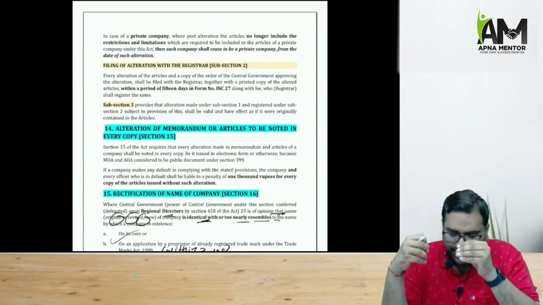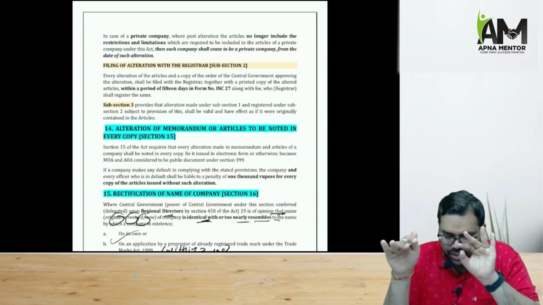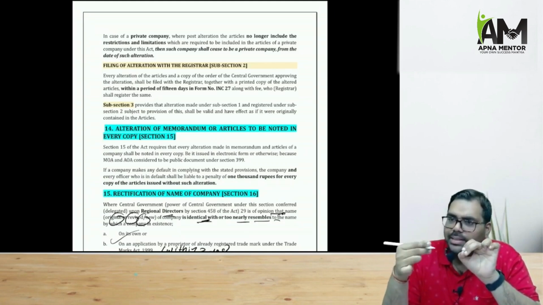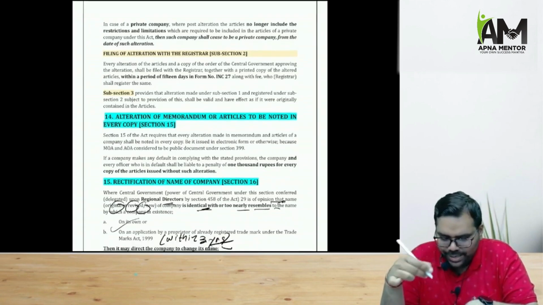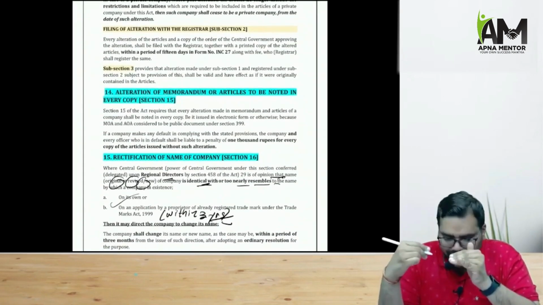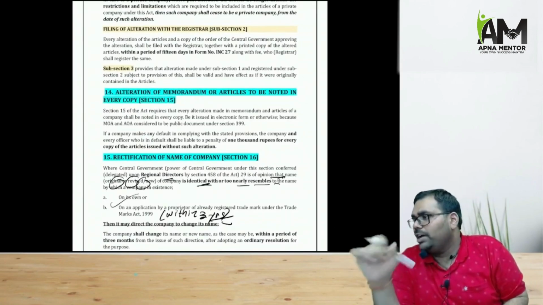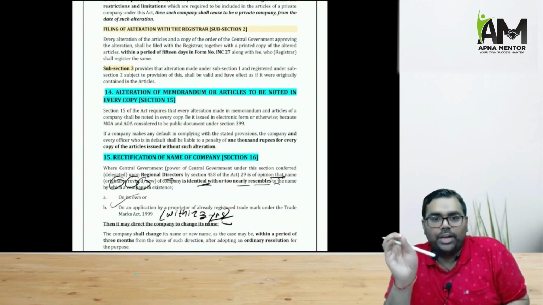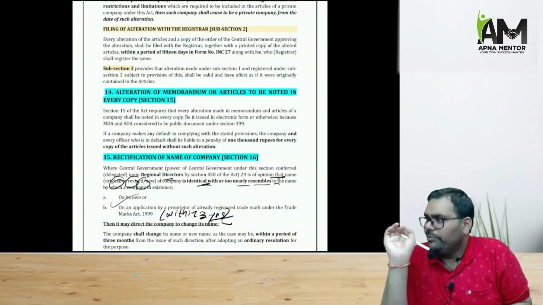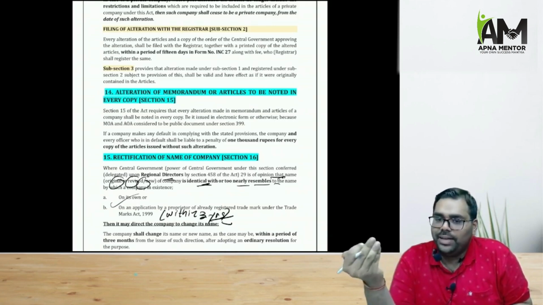Then we have section 15. That is again a continuation of the MOA, AOA sections. Every alteration that has happened in the MOA and in the AOA, ROC is required to record the same in his register. That is what section 15 says. And section 17 is also related to the MOA, AOA only. If any member of the company wants a copy of MOA, AOA, he will request the company and pay the prescribed fee, and the company within 7 days will provide the copy of MOA, AOA to the member.